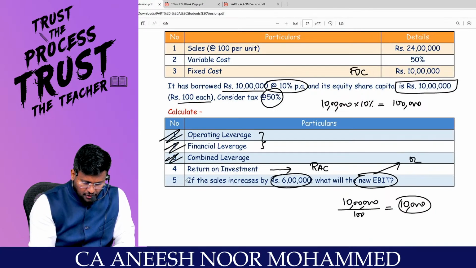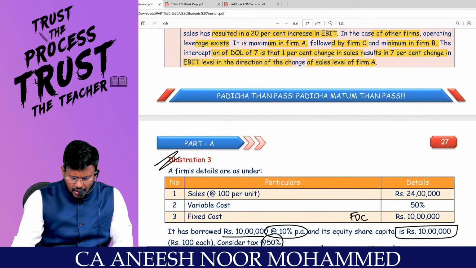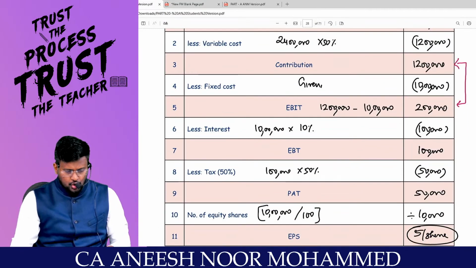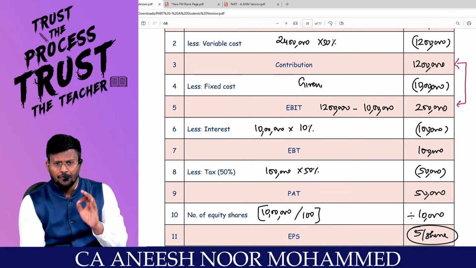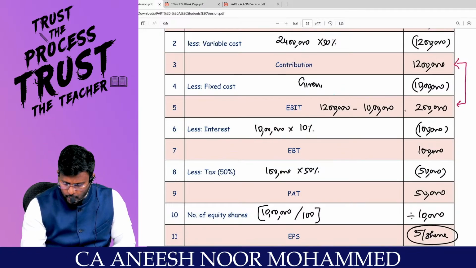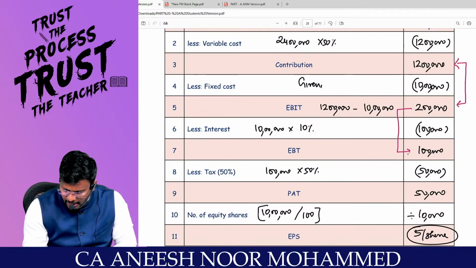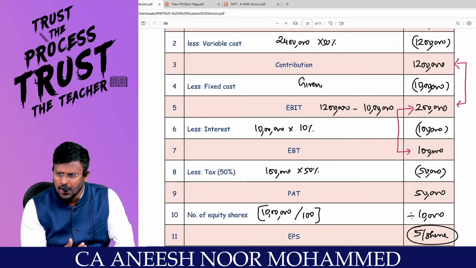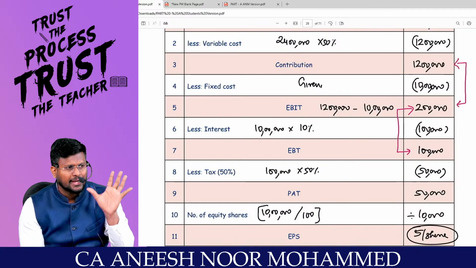Next one, financial leverage. In this question, is there any preference dividend? No, sir, there is no preference dividend. So in this question, financial leverage is only because of the interest. So EBIT divided by EBT, or EBIT divided by EBIT minus interest. Since all information has been given in the question, I will take EBIT divided by EBT.